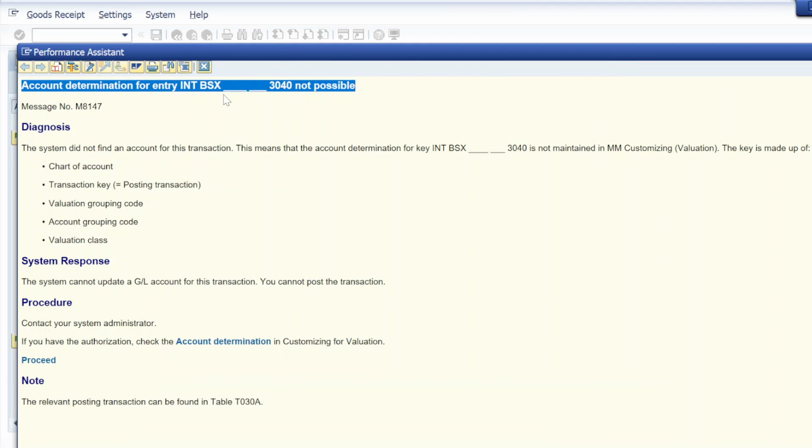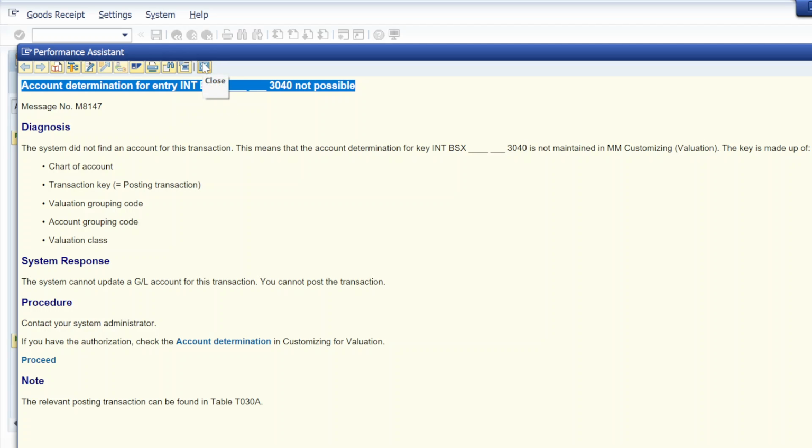Just go to T code OBYC. If you want to read the diagnosis, you can do that also. The system did not find an account for this transaction. This means that the account determination for this is not maintained in customization. The key is made up of chart of account, transaction key, valuation grouping code, account grouping code, and valuation class. So all that is mentioned here.